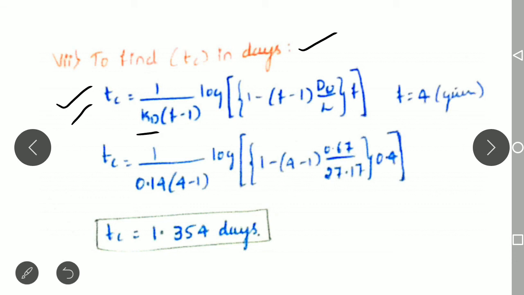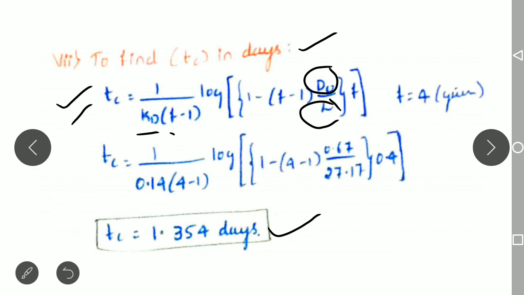Kd is the deoxygenation coefficient, F is the purification coefficient, D naught is the initial DO deficit, and L is the ultimate BOD of the mixture. All the quantities are known here. By substituting, we obtain the time at which the critical DO deficit occurs after adding the sewage.